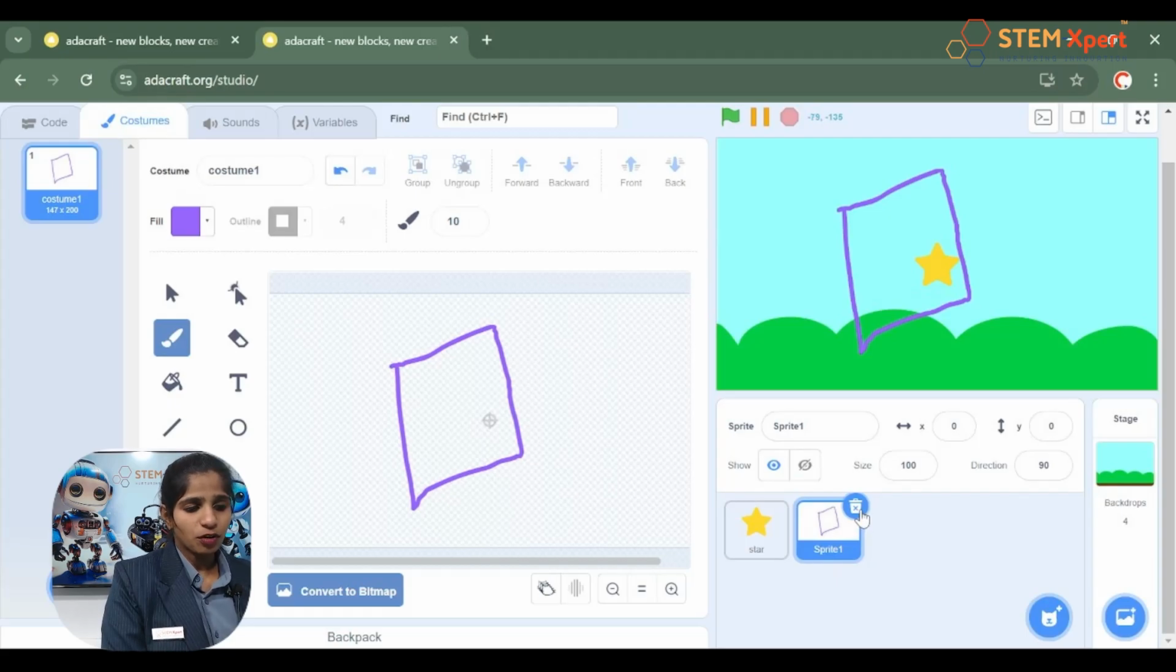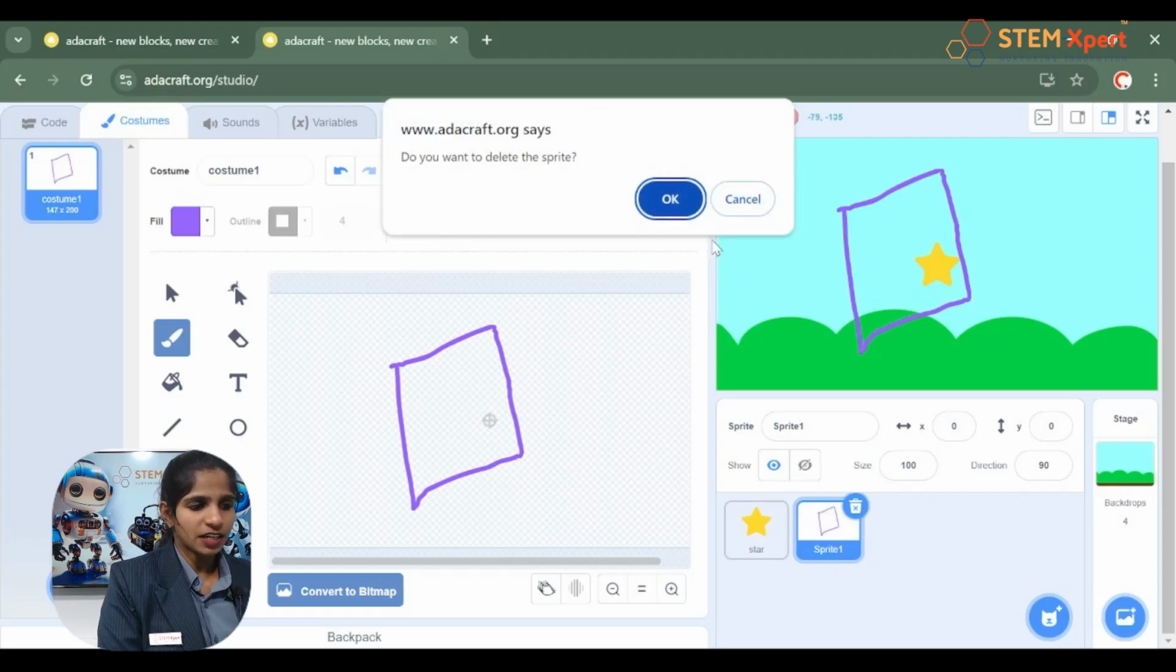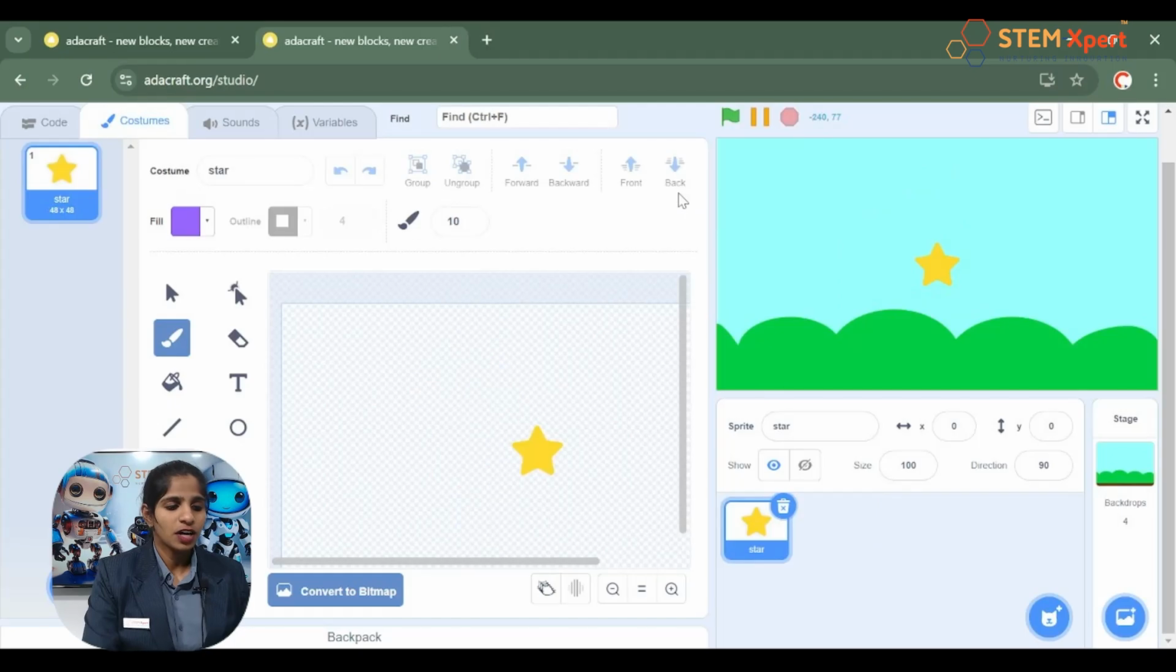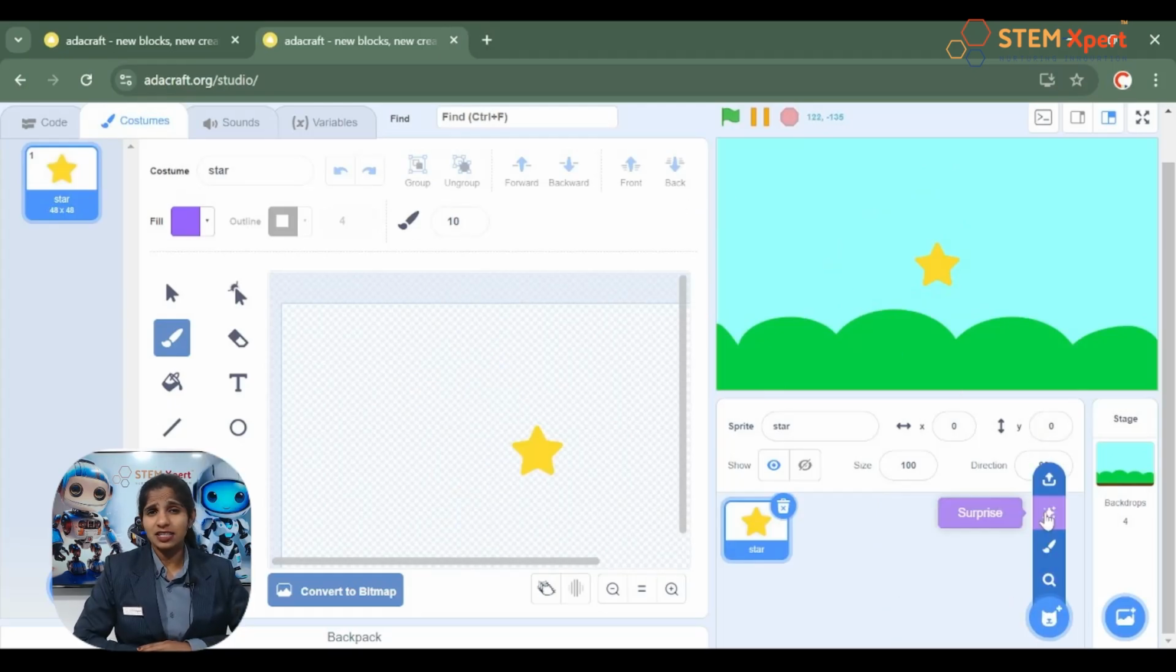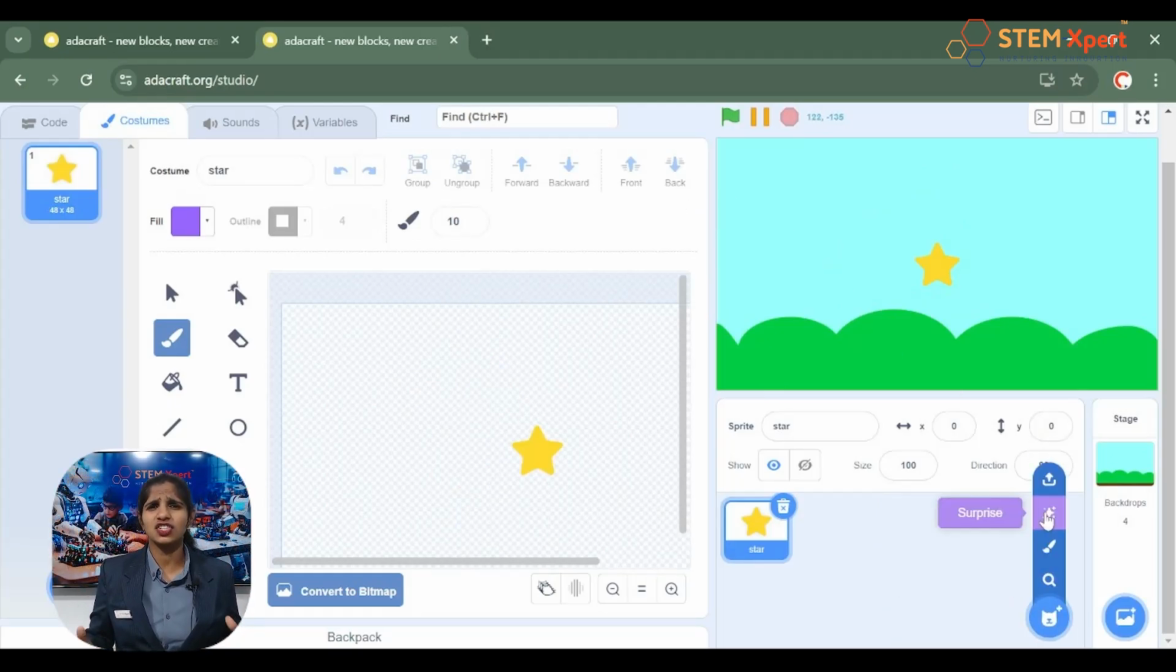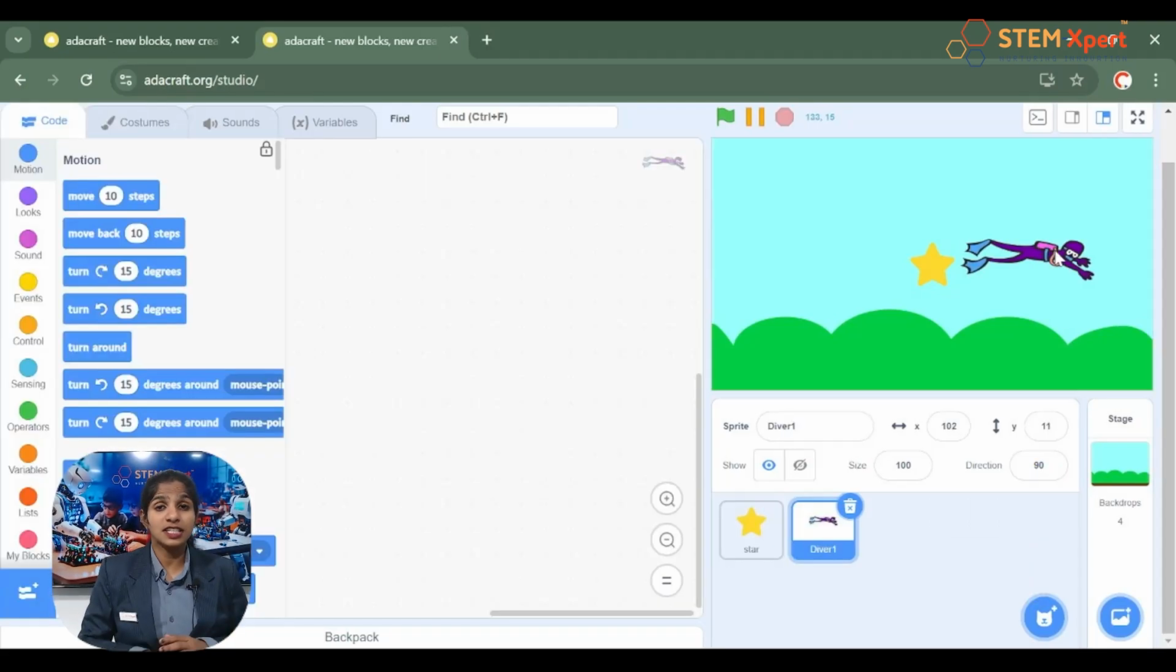If you don't want that, you can click on the delete icon and delete it. And then the third way is a magic tool, something like a random option which the computer provides you. So let me click on it and see what happens. You see that a diver appeared in the blue sky, right?